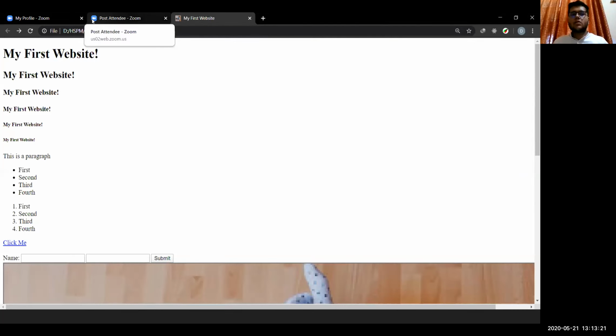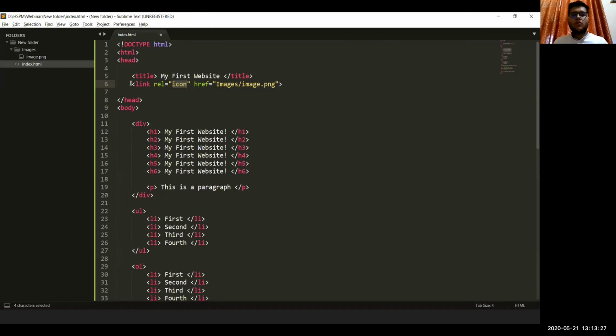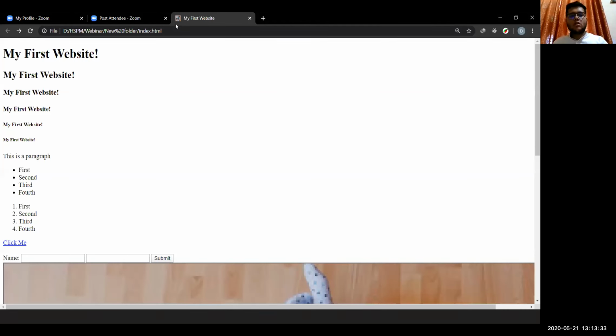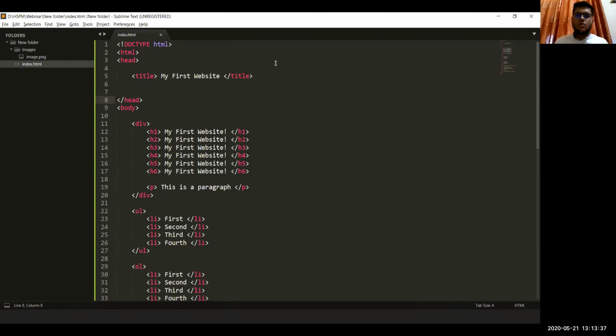Like there's this zoom icon here now, it's quite similar to that. And if we remove this link tag, you'll see that there is this, just a minute.